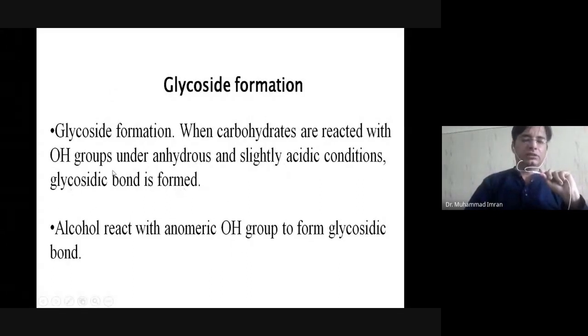Alcohol reacts with the anomeric hydroxyl group to form a glycosidic bond. What is the anomeric carbon? Anomeric carbon is that carbon which is achiral before ring formation but becomes chiral after ring formation. Mostly it is the functional group carbon.